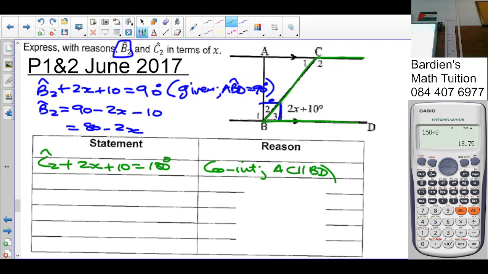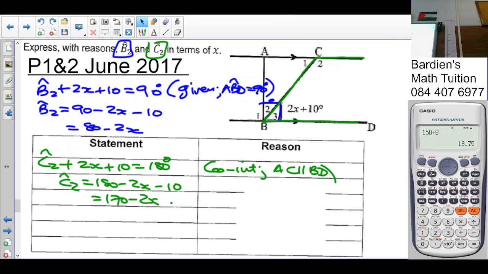In the previous sum, we had to prove that those lines are parallel, so we didn't label the parallel lines. Remember, they wanted C2. So angle C2 is equal to 180 minus 2x minus 10, which is 170 minus 2x. So there, C2 in terms of x.